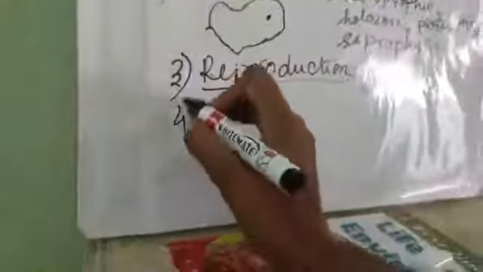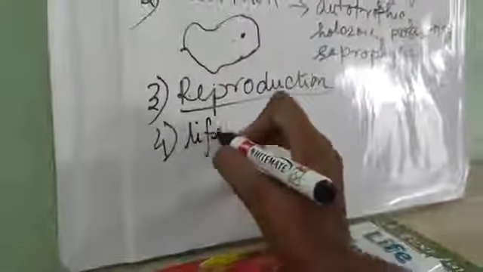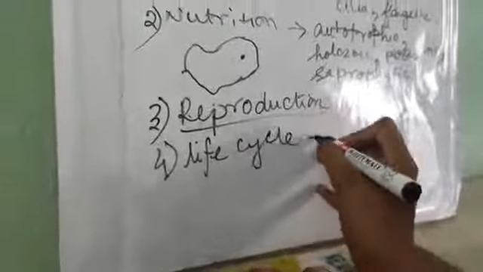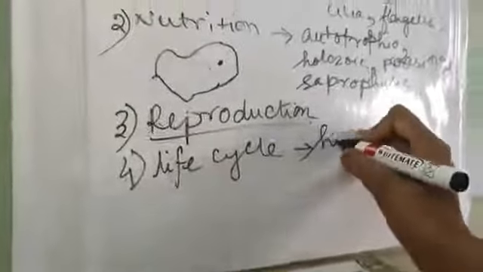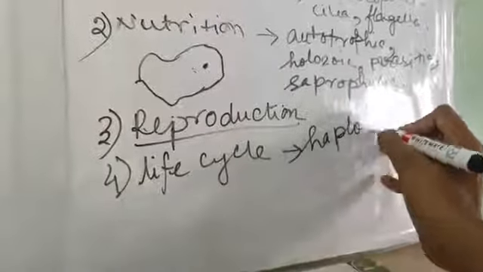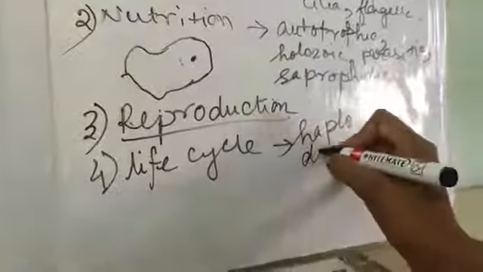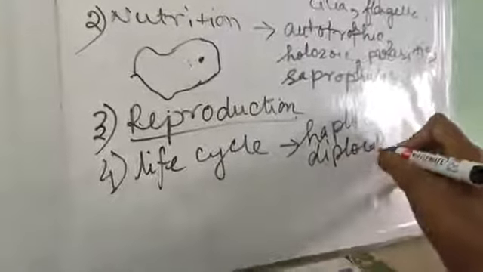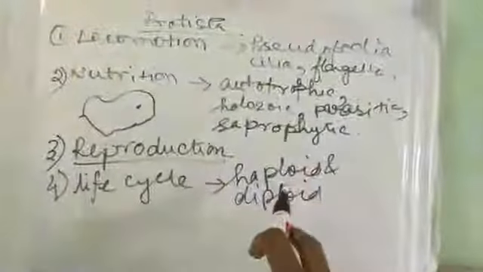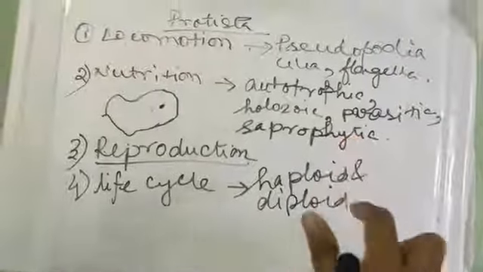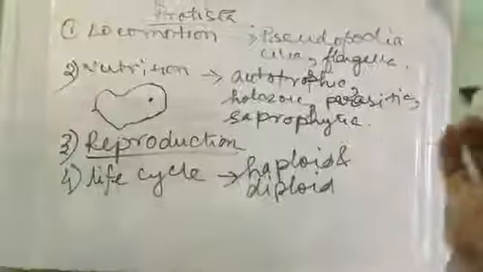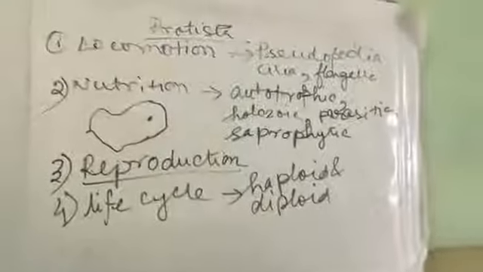Next is life cycle. Life cycle, that means they show both kinds of generation, haploid and diploid generation. Haploid gametes are formed by the help of meiosis, and after forming, the gametes fuse with each other and produce the diploid organism. So this was all about the protista.